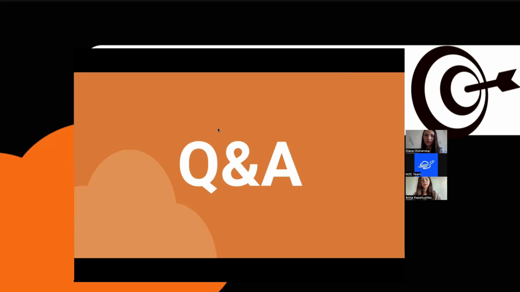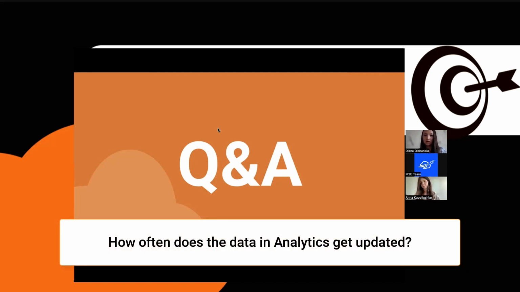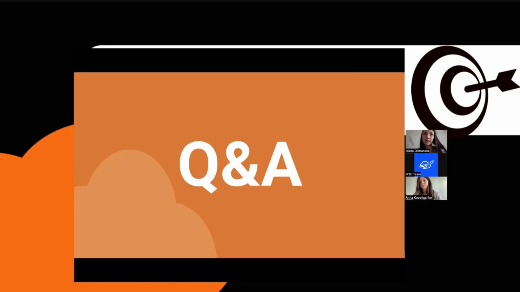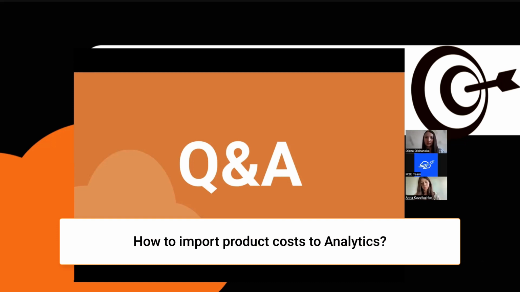Thank you. Okay, the next one is for analytics. How often does the data in analytics get updated? Yeah, thanks, Anna. The data in analytics is compiled based on the orders, the sales that you make on the channels, and it shows all the sales starting from yesterday. So today's orders are not yet there, but all of the orders starting from yesterday and back in time are available in analytics. And the second question, I think, is how to import product costs to analytics.